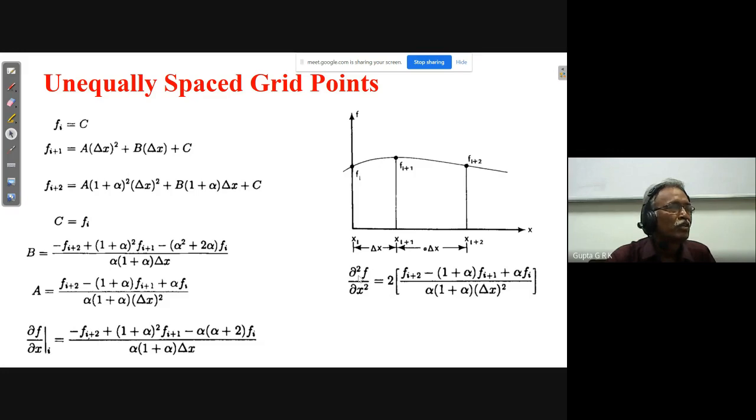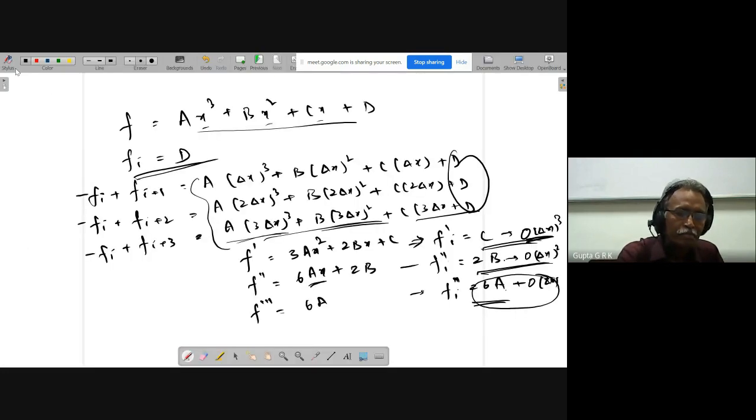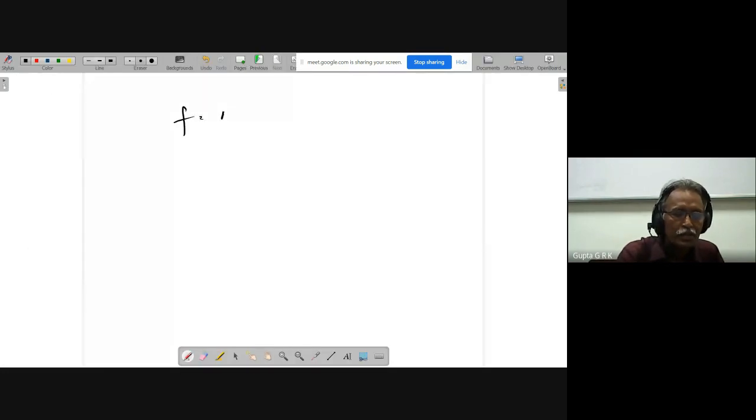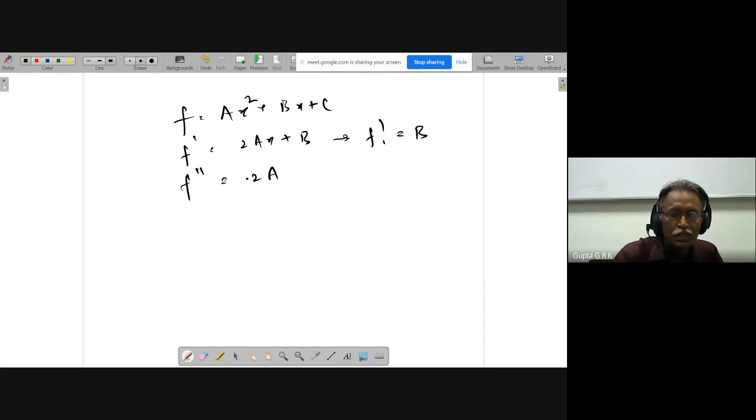And what is dou square f by dou x square? So we have seen that f dash is 2ax plus b and f double dash is 2a. So f dash i is equal to b, f double dash i is equal to 2a.